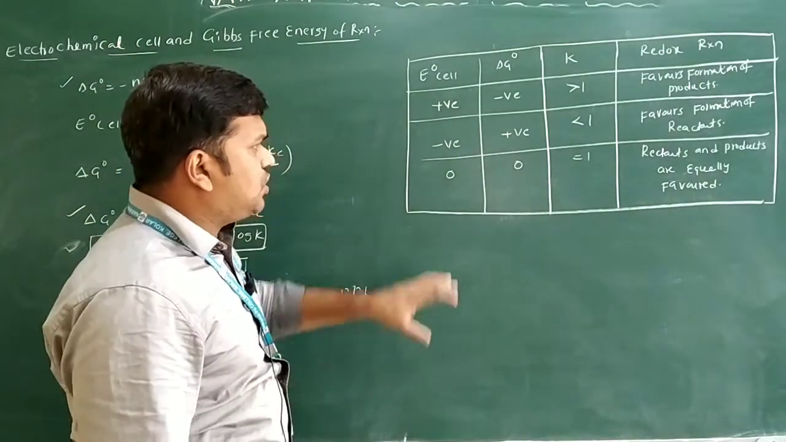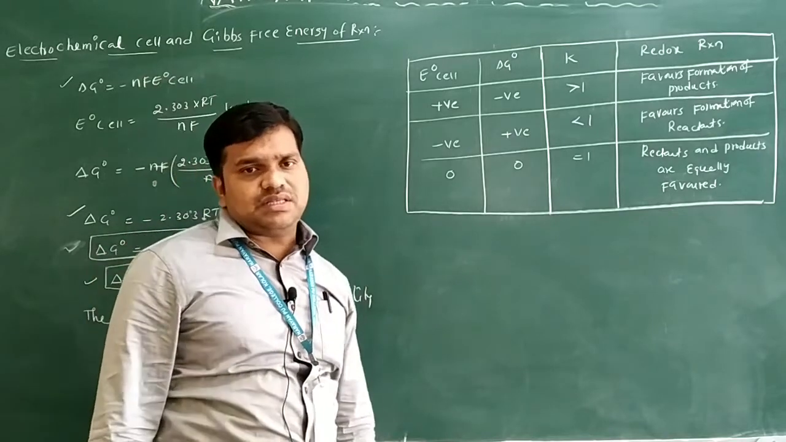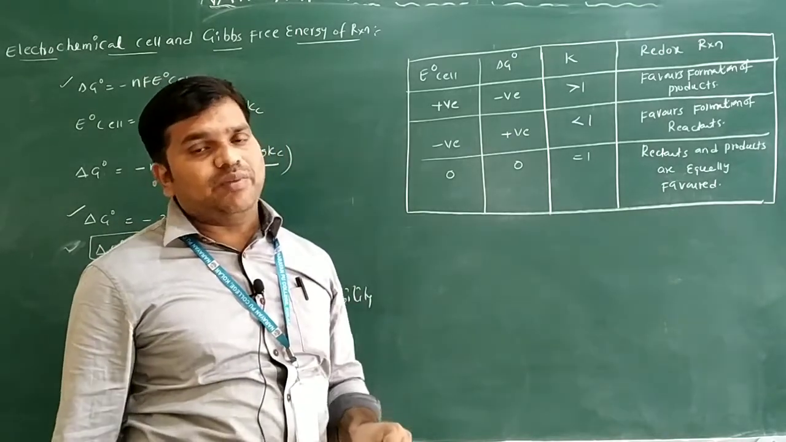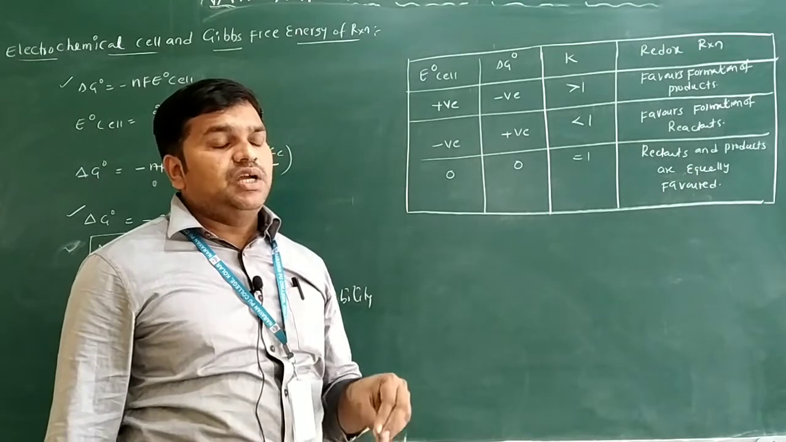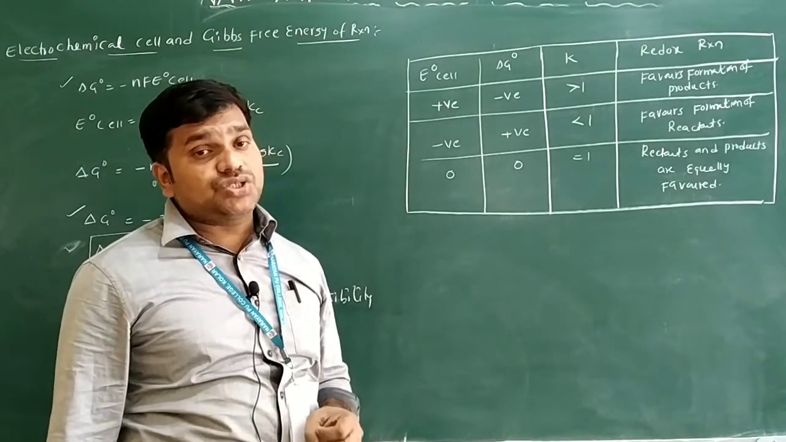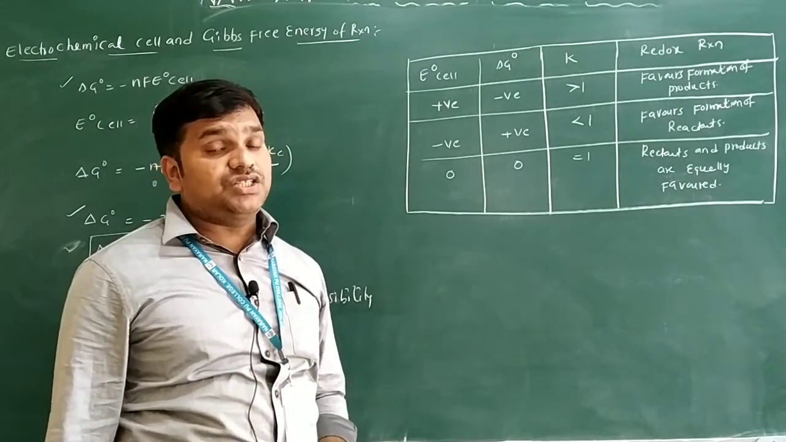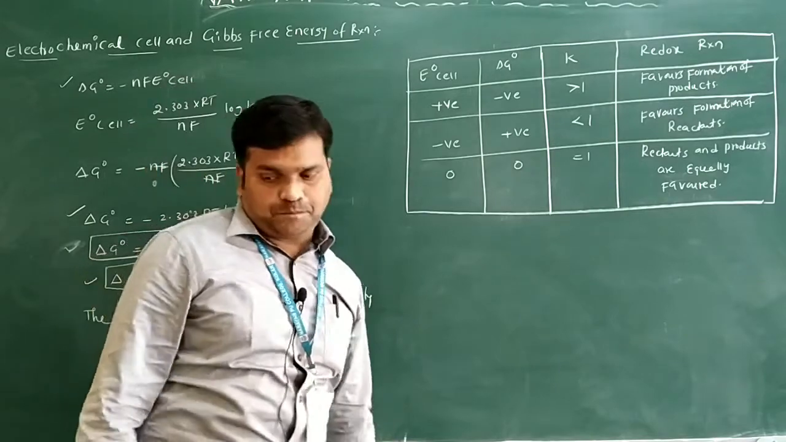So this is regarding the electrochemical cell and the Gibbs free energy of the reaction. I will discuss some problems on this, ΔG naught is equal to minus nF E naught cell, because there are very good chances of getting questions on problems from Gibbs free energy in the board exam.